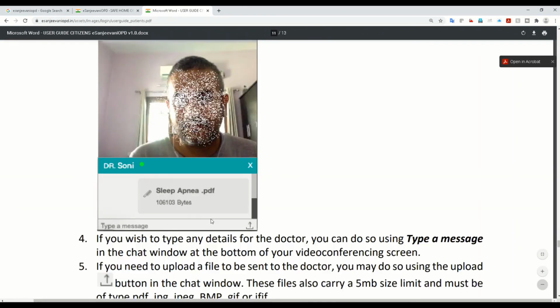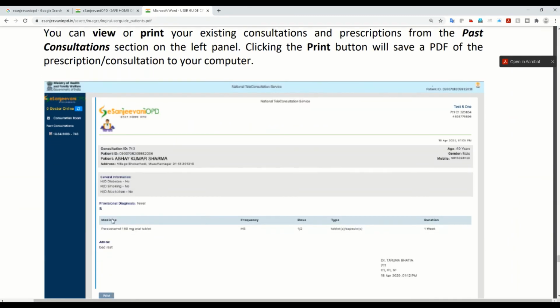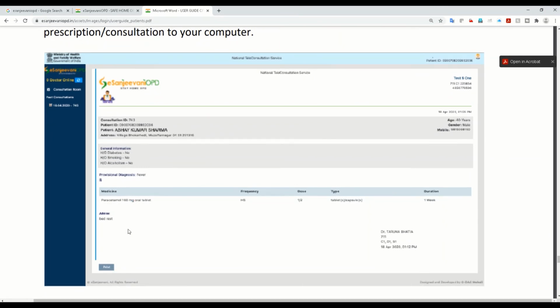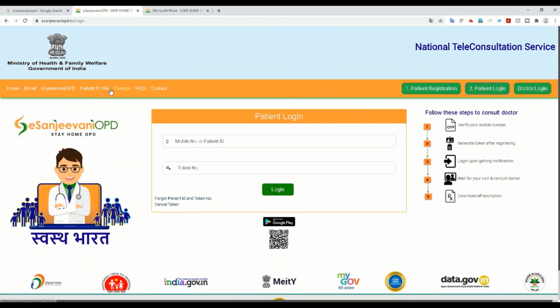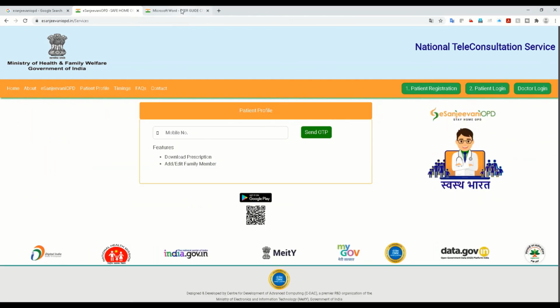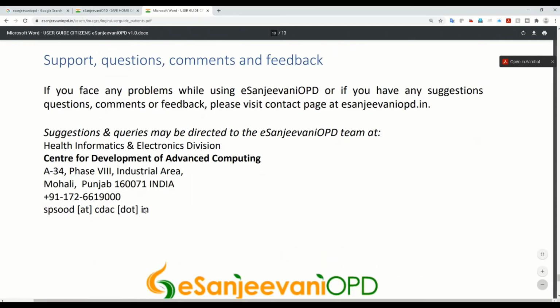Once your call is done, the call is disconnected and the doctor prepares a prescription. The doctor says, okay, this is the prescription based on the discussion, and sends it to you. You get an SMS. The SMS contains the link, or as I said, you go to the patient profile here and you can download it. So you can download it and go for the medications. So this is the simple workflow.